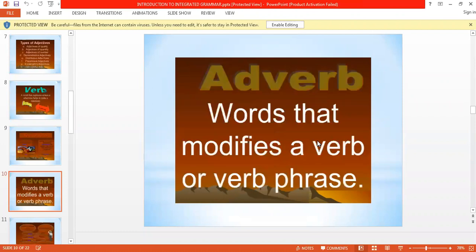Adverbs: just like adjectives describe nouns, adverbs describe verbs, adjectives or other adverbs. If an action is described in the manner of how, when, where, and in what degree, then the word describing all these things is called an adverb.